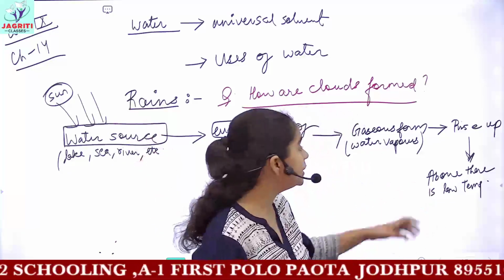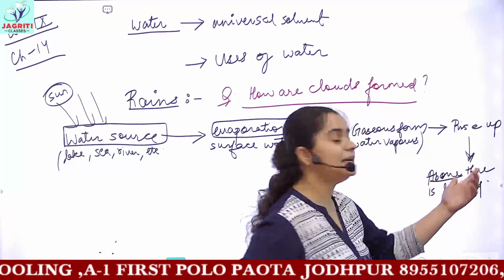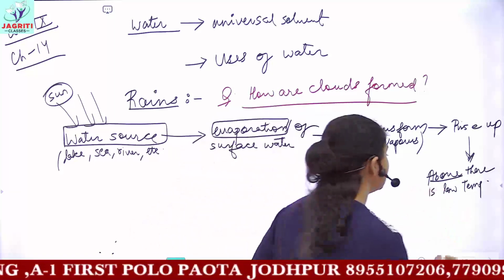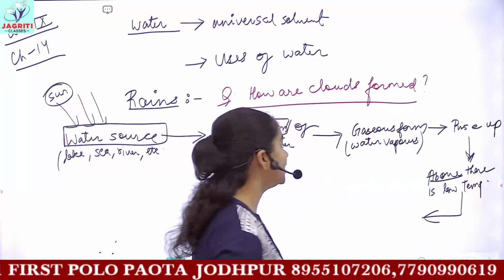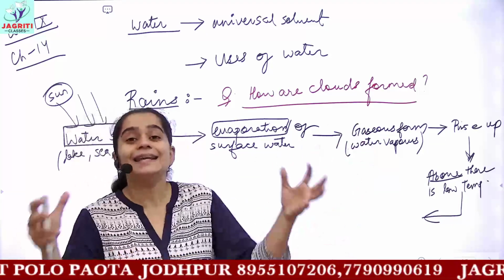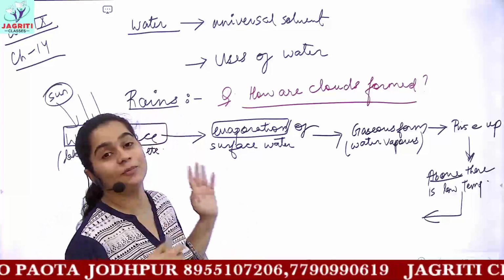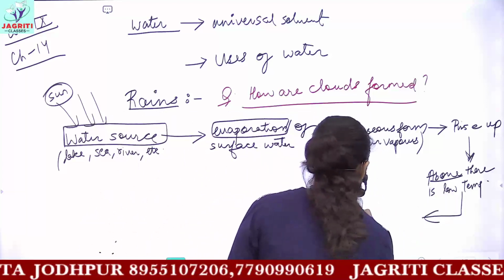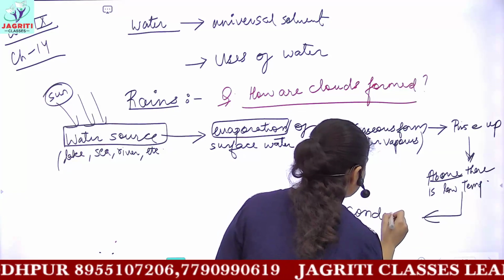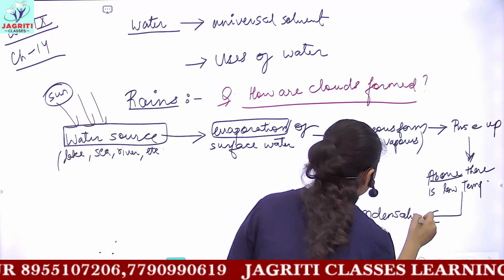Due to the low temperature, these water vapors again condense to form droplets of water. So this process which I told you is known as condensation.